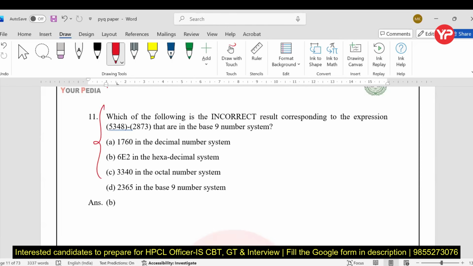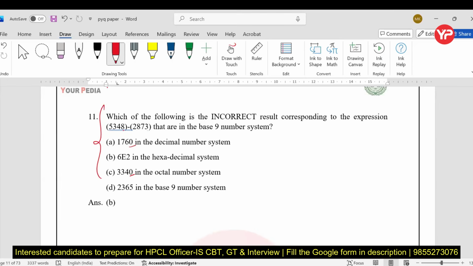And the good thing is you can see from options A and C the answer ends in 0. It means 8 minus 3. In the decimal base 10 system, 8 minus 3 is 5. But here it is not the case.